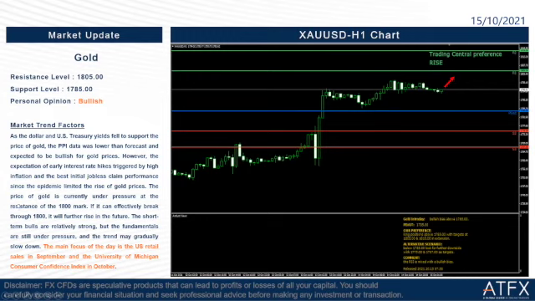Okay, so the price of gold is currently under pressure at the resistance of the 1800 mark. If it can effectively break through 1800, it will further rise in the future. The short-term bulls are relatively strong, so we will still take it as bullish. So this is the reason. Okay, but the fundamentals are still under pressure. Why are the fundamentals still under pressure? Because they are talking about whether the Fed will begin the taper next month, which is November. This is why the fundamentals are still under pressure, and the trend may gradually slow down.